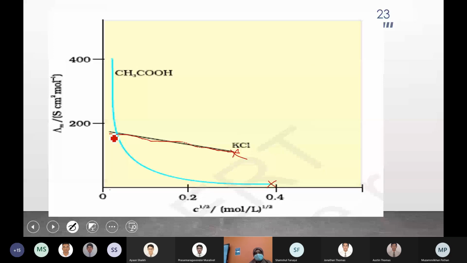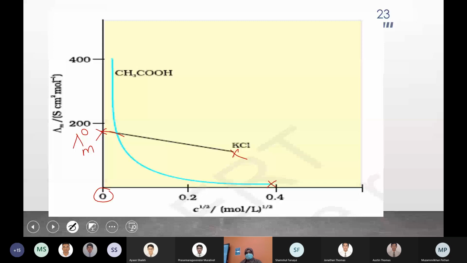When the concentration reaches zero, the value of lambda m at that point is known as lambda m0. That means the molar conductivity value corresponding to zero concentration is known as limiting molar conductivity.